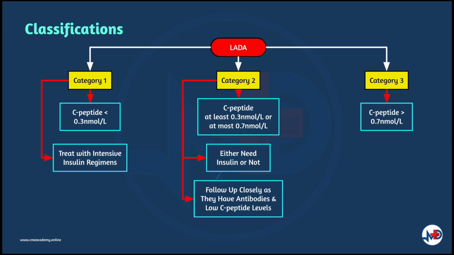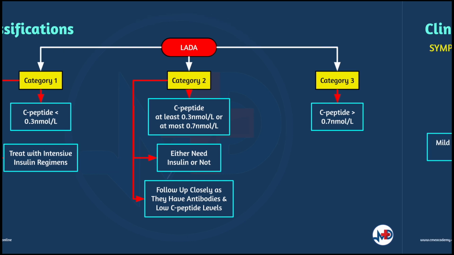Next, LADA can be classified into 3 categories, depending on their C-peptide values. Patients in category 1 have a C-peptide level of less than 0.3 nanomoles per liter and they would be treated with intensive insulin regimens. Those falling into category 2 have a C-peptide value of 0.3 nanomoles per liter or more and 0.7 nanomoles per liter or less. They will fall into a gray area, which means they may or may not need insulin. However, you may need to follow them closely as they have antibodies and low C-peptide levels. Lastly, patients in category 3 have a C-peptide value of more than 0.7 nanomoles per liter.